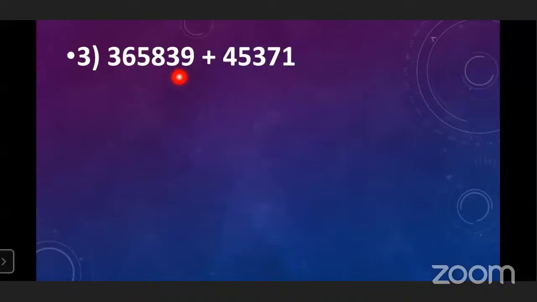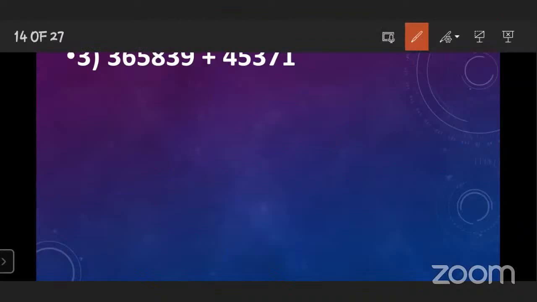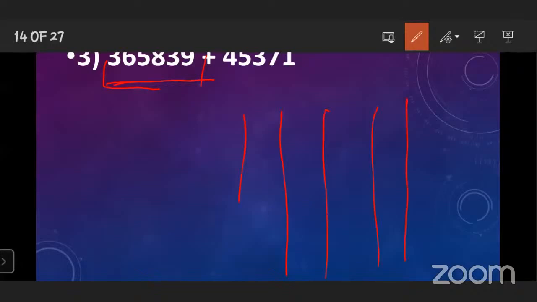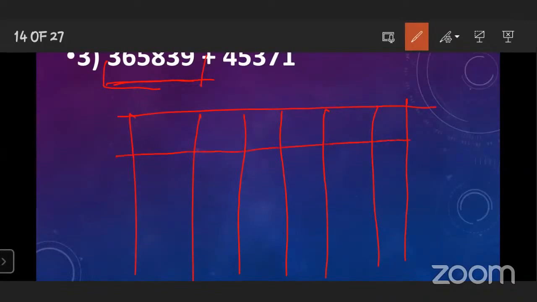6 digits. Okay, so you have to draw the columns as per that bigger number. Means how many columns you have to draw now? 6, because the first number has more digits, and that is 6. So you have to draw the 6 columns like this, and after that write down the place: unit, tens, hundred, thousand, 10,000 and lakh.